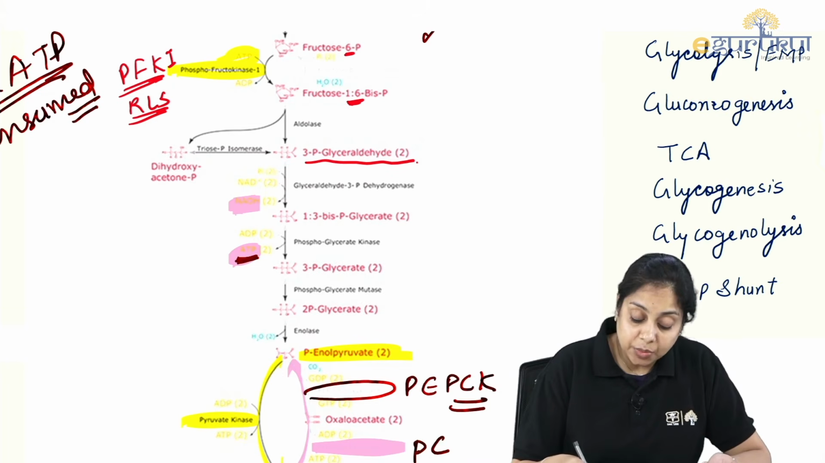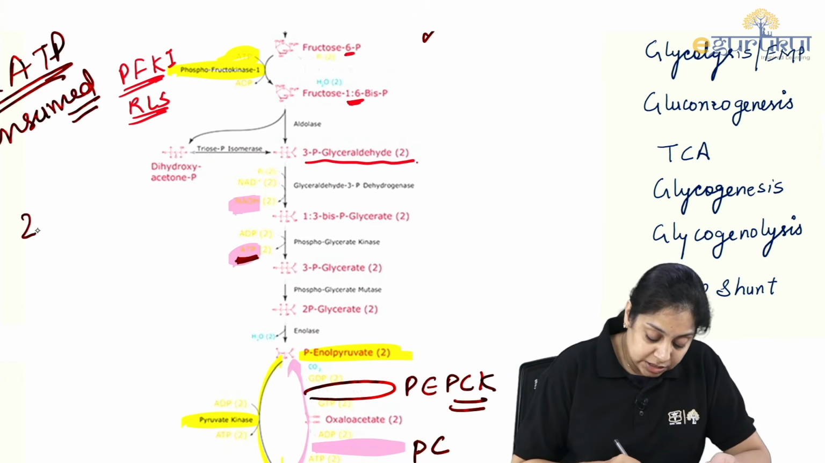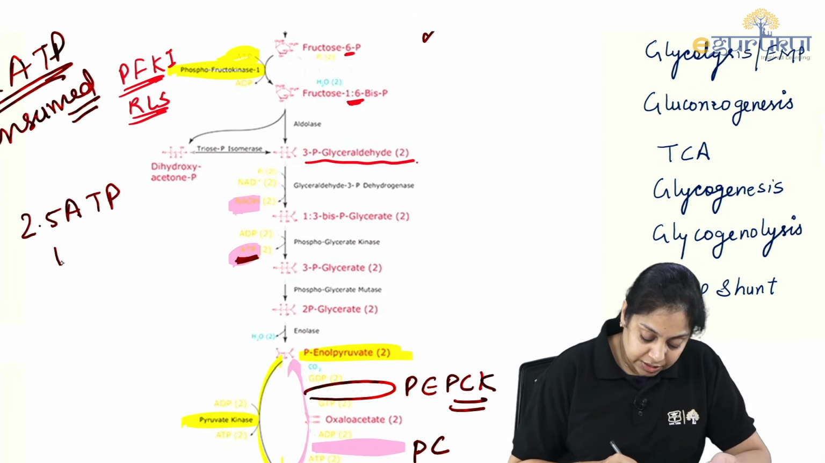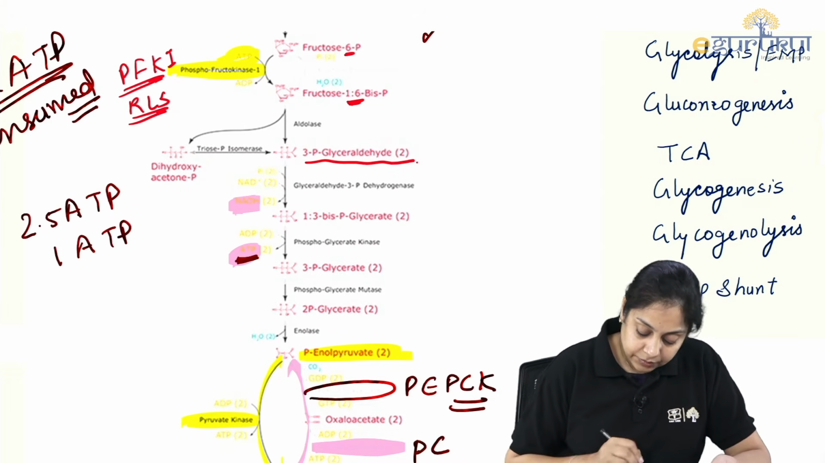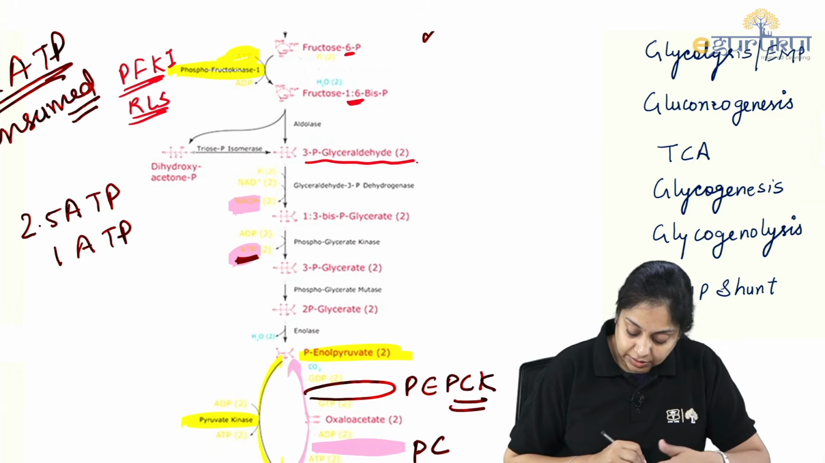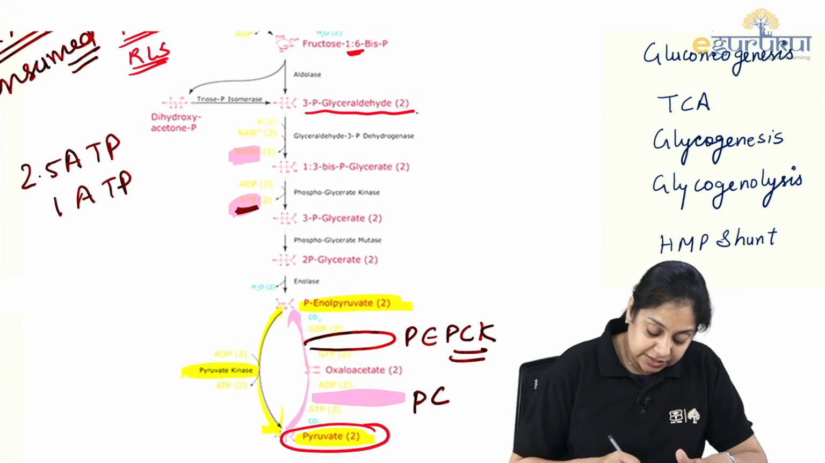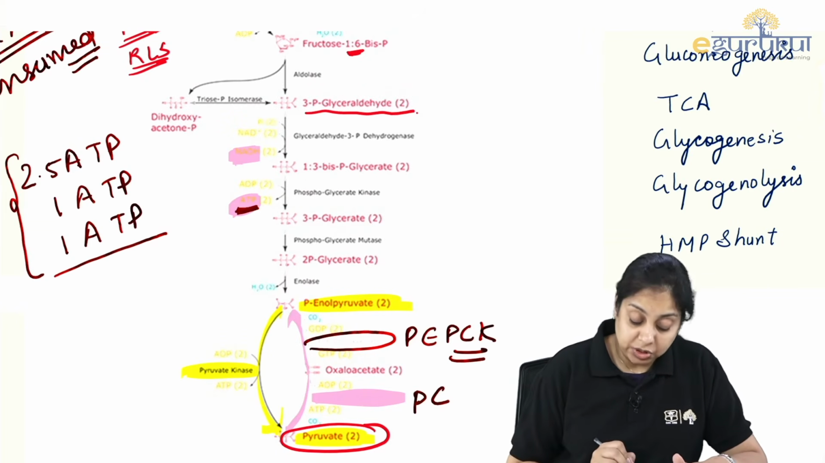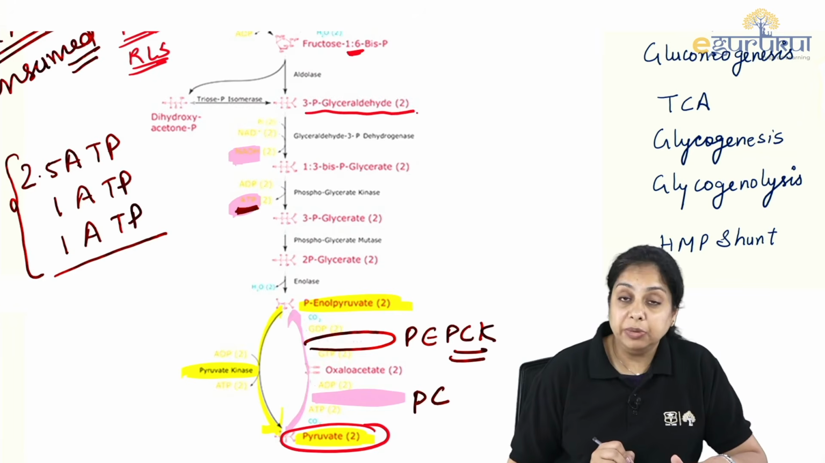One NADH is how much ATP? One NADH is 2.5 ATP. And then you have one ATP. Right? And then another is by pyruvate kinase. That is one more ATP. So whatever is there, that times 2 is the amount of ATP you get.